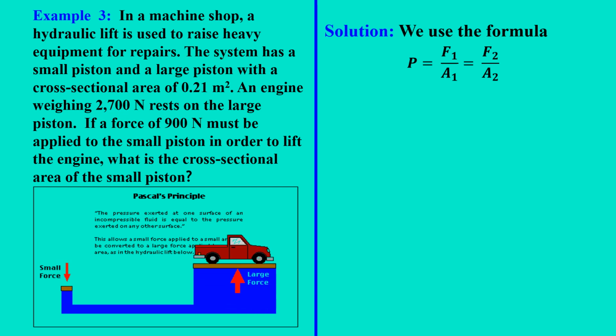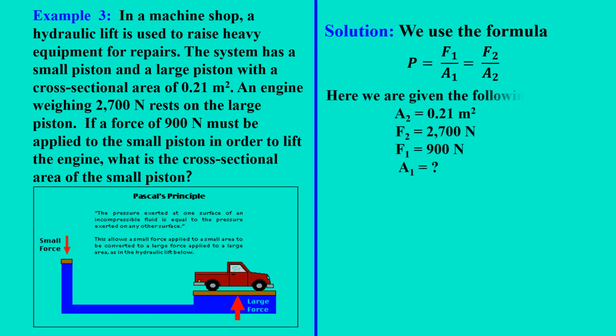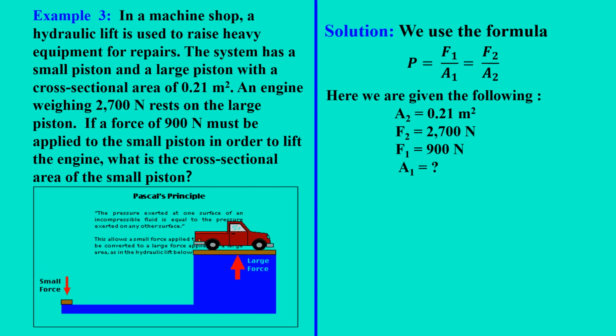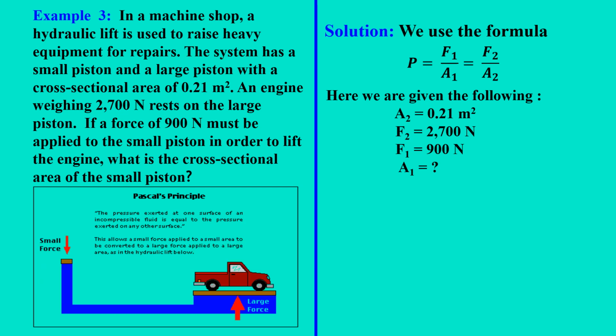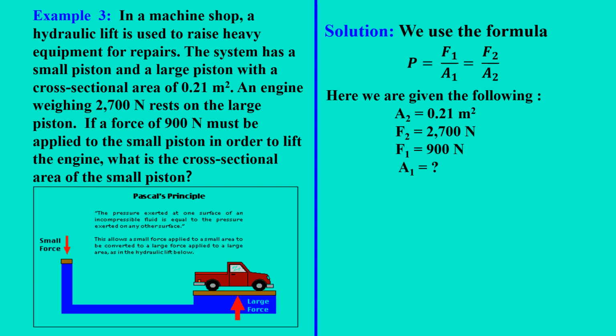We use the formula P equals F1 over A1 equals F2 over A2. Here we are given the following values. A sub 2, which is the cross-sectional area of the large piston, is 0.21 meters squared. F sub 2 is the load, which is 2,700 newtons.